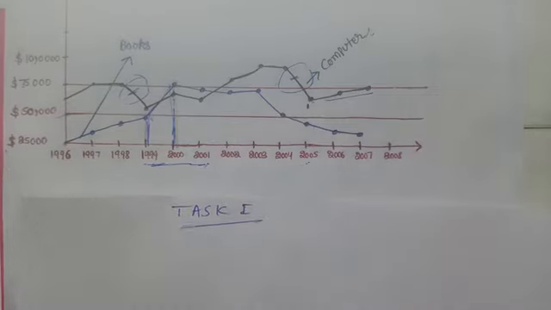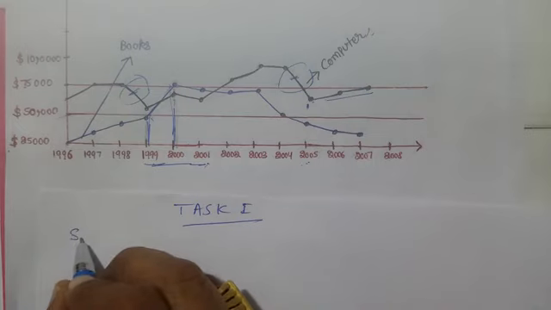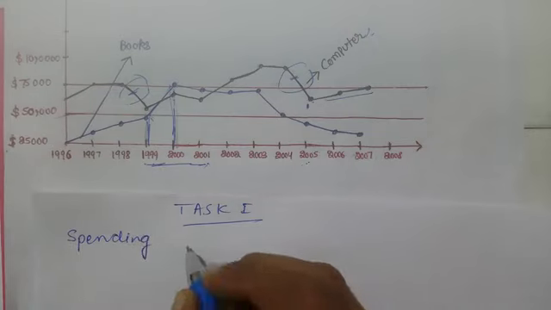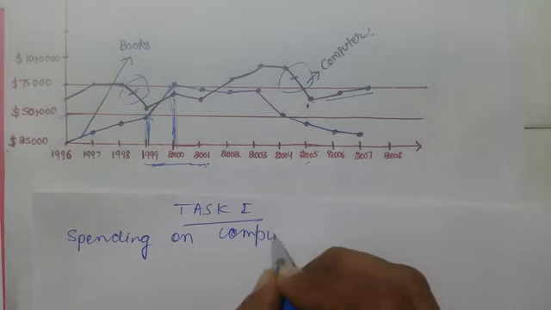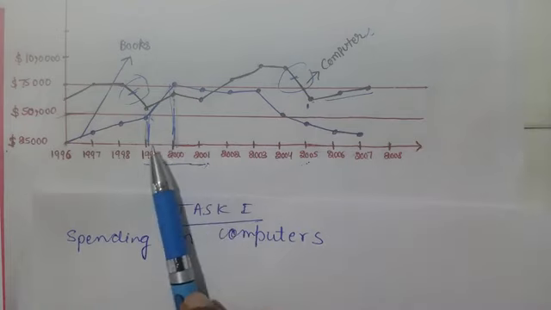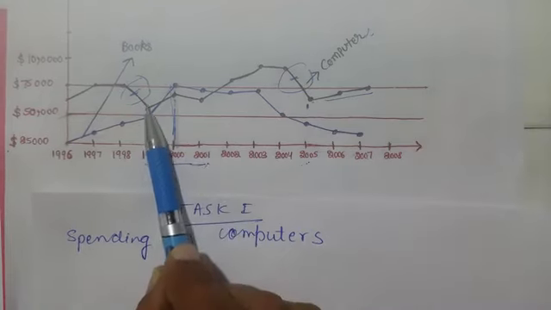And how I'll write the line: first I'll pick the word spending on computers. Then you can check, this is my period, 1999 to 2001.